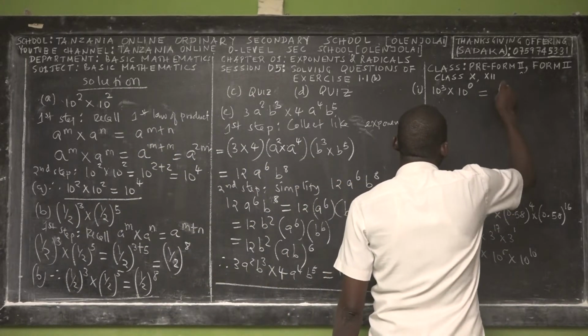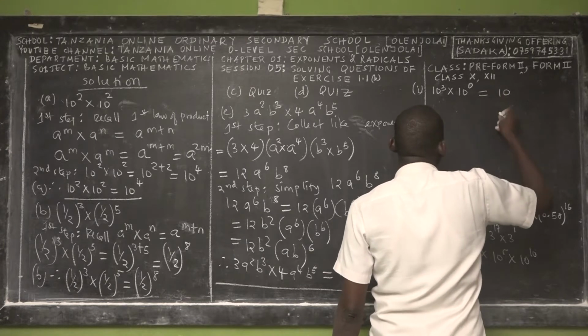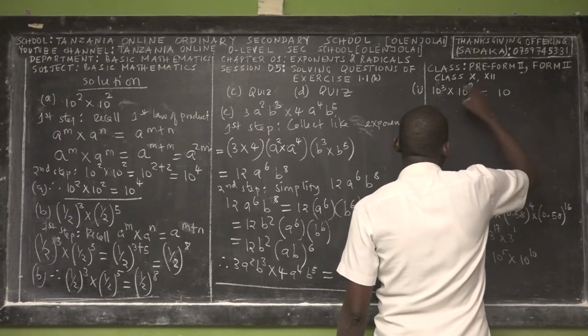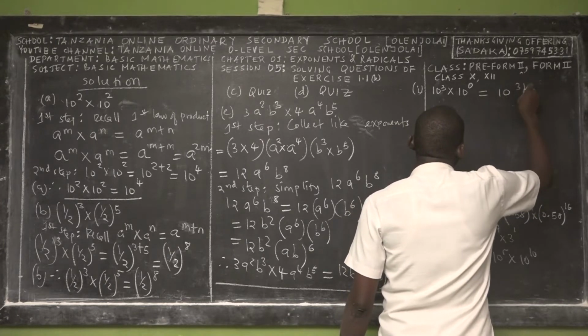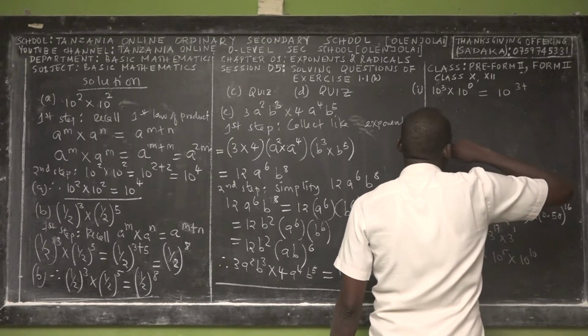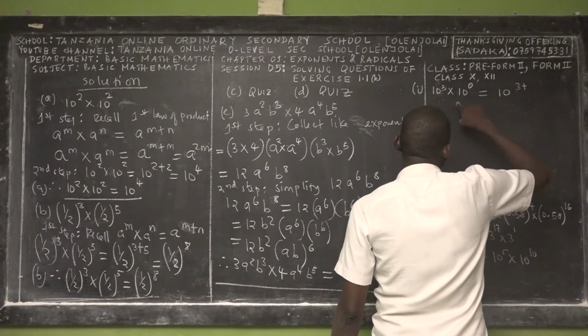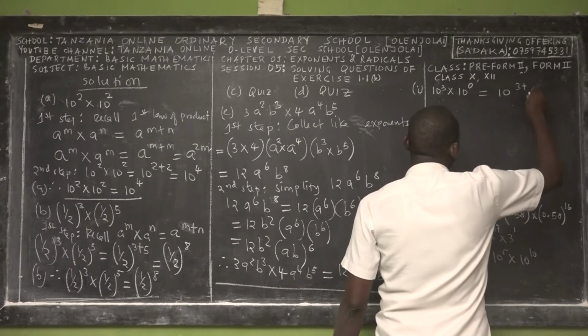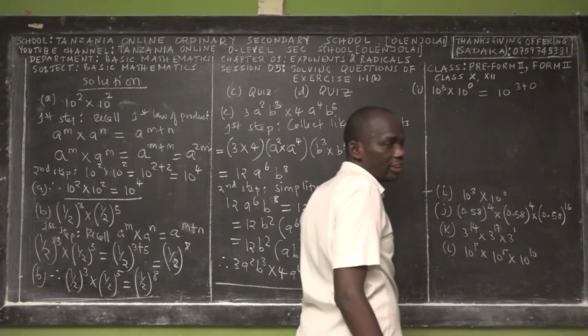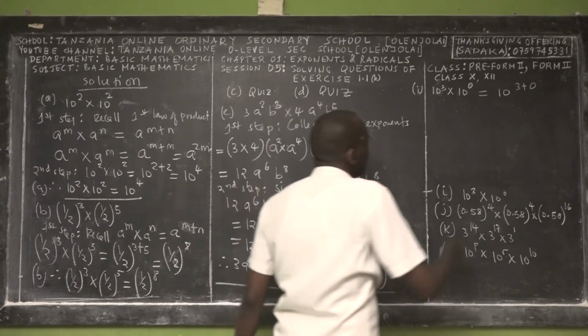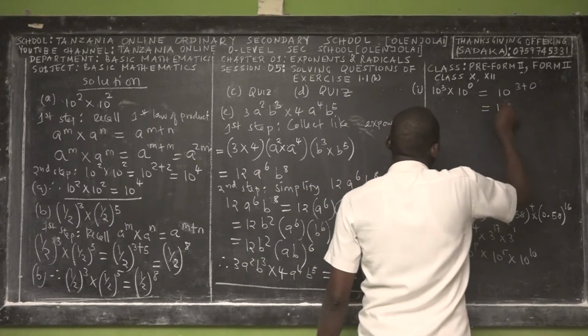What is the base of this exponent? 10, right? What are the exponents? 3 and 0. According to the first law of product, how do you manipulate? We just write this as a single power by adding the exponents together. 3 plus 0 is 3. So the answer is 10 power 3.